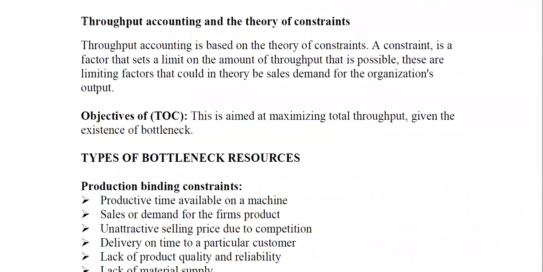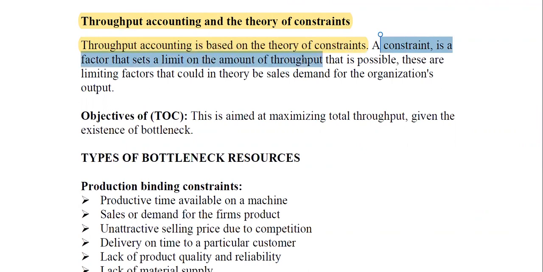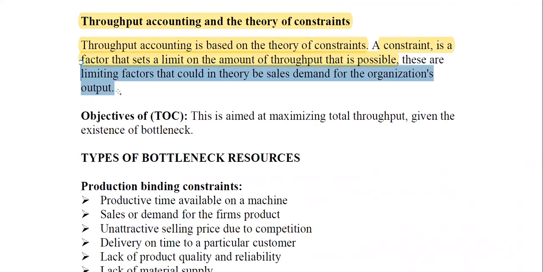Now, let's understand one particular thing, which is throughput accounting and the theory of constraints. Throughput accounting is based on the theory of what? Constraints. A constraint is a factor that sets a limit on the amount of throughput that is possible. There are some factors of production that can limit you in achieving the throughput you desire, or the money you want to earn. These limiting factors could be, in theory, your sales demand or the organization's output. So mostly you may have sales demand or other binding constraints.